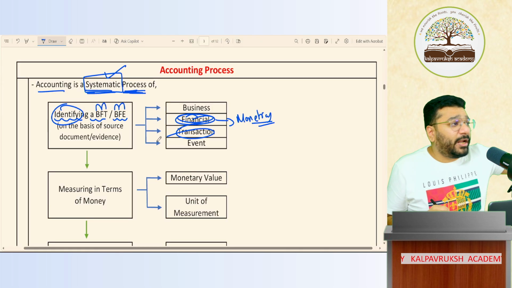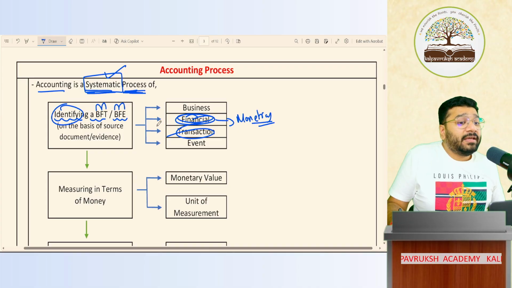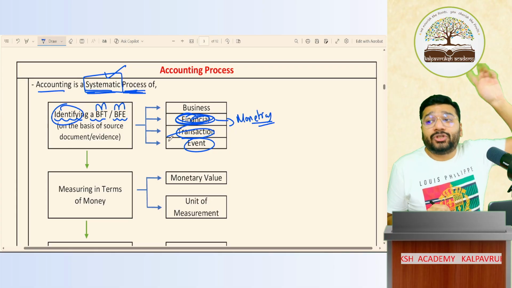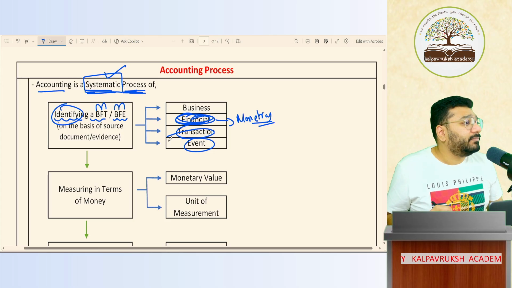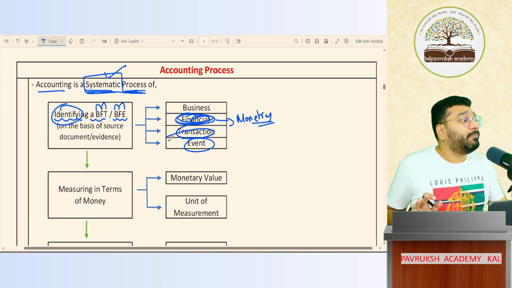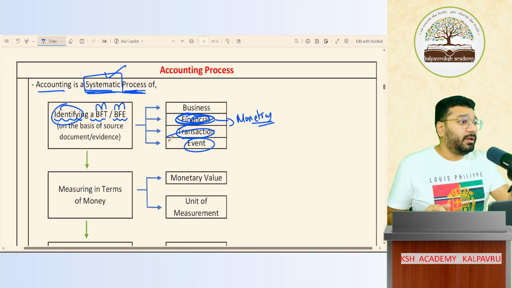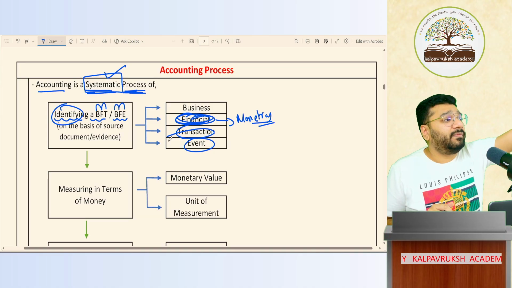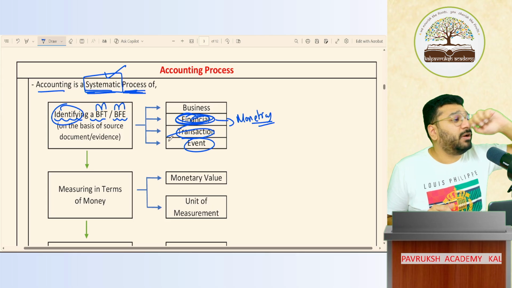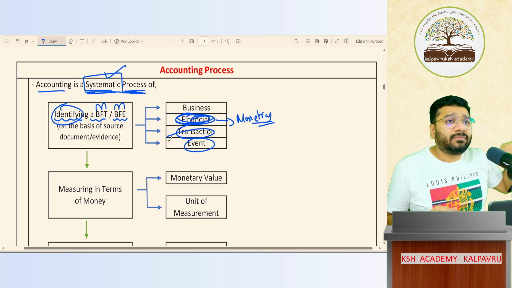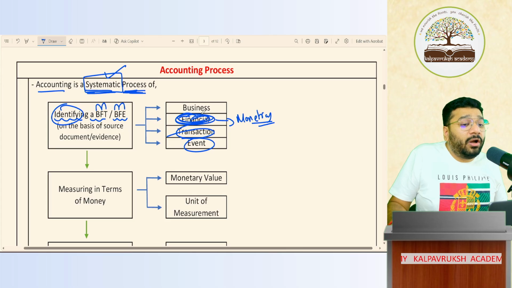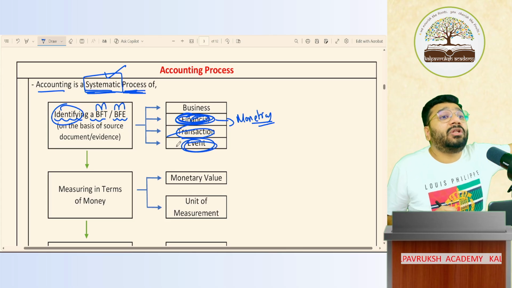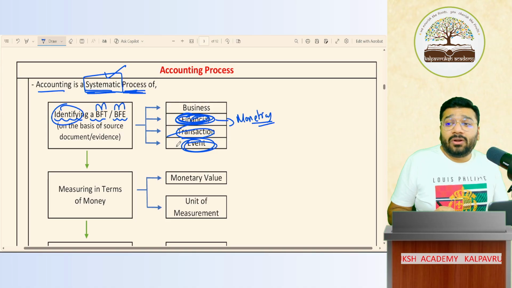So a financial transaction should be recorded, a non-financial transaction should not be recorded. Likewise, a financial event should be recorded, a non-financial event should not be recorded. Now, in the factory, a strike happened. Is a strike an event or not? People come and argue, a strike is an event only, boss. They can argue whatever they want. Now all the staff and labor have done the strike in the factory. It's an event. Can I record it? For that there is no financial value, so it is a non-financial event. So I cannot record a non-financial event. I should record the financial event. Got it?